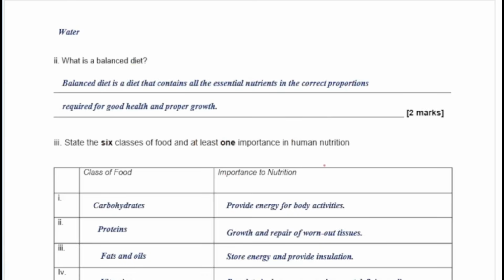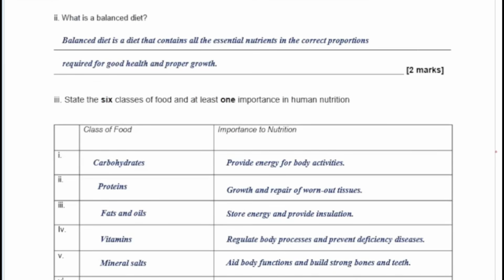So looking at that now, you see that a balanced diet is what? A balanced diet is any diet that contains all the essential nutrients in their correct proportions required for good health and proper growth. So all these food nutrients have to be in a balanced diet in their correct proportions.